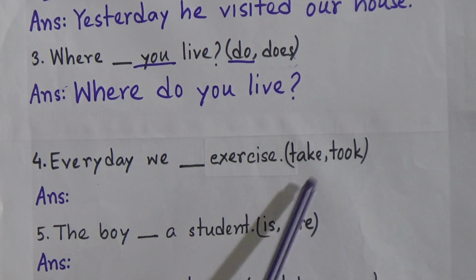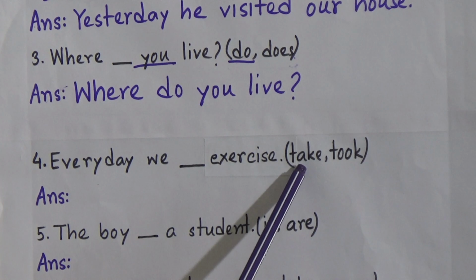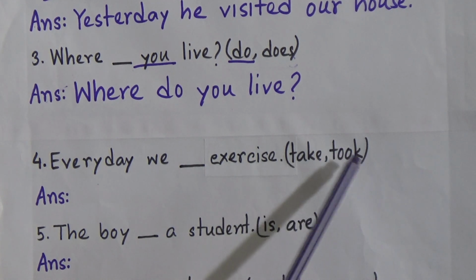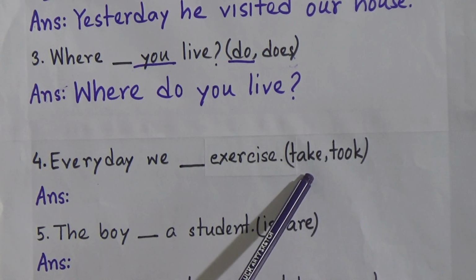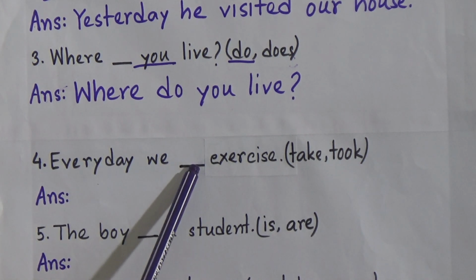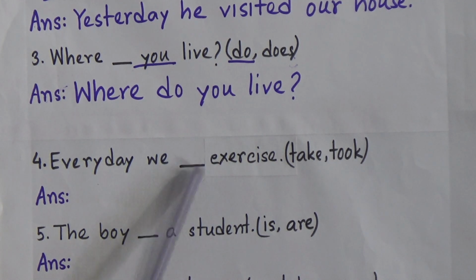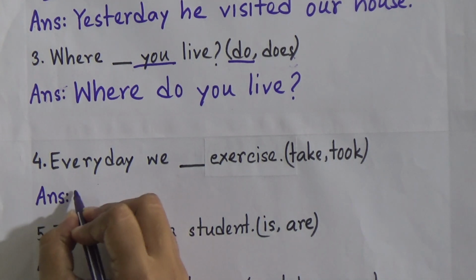So our correct answer will be take, because take is the present form of the verb and took is the past form of the verb take. And since we find every day, the sentence will be in the present indefinite form or simple present tense. So our sentence will be